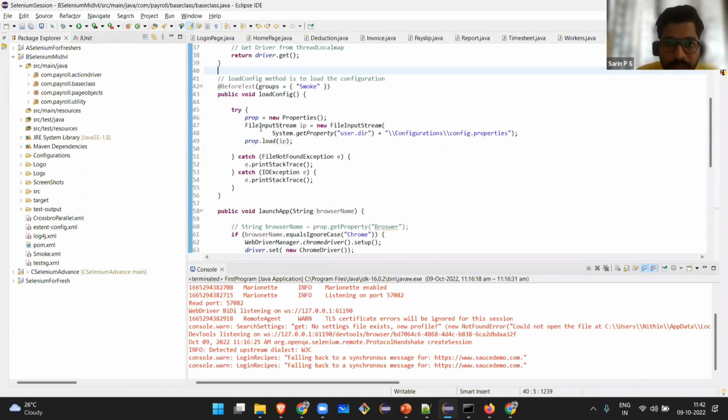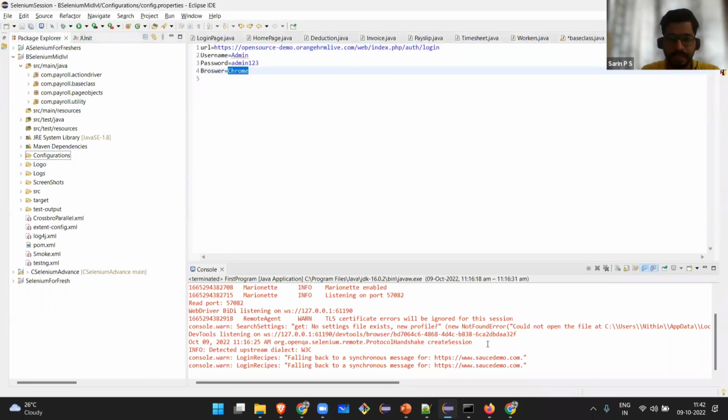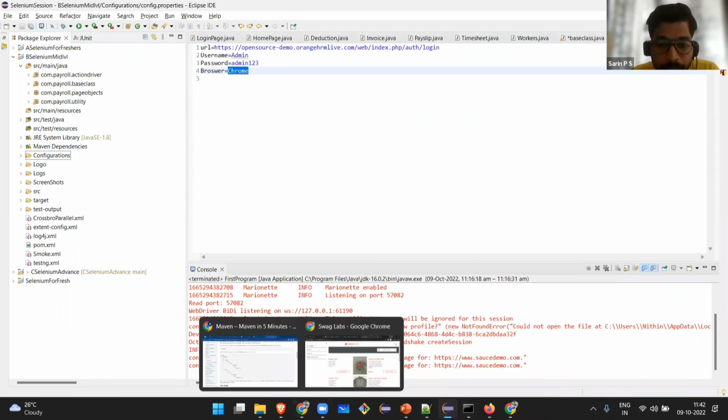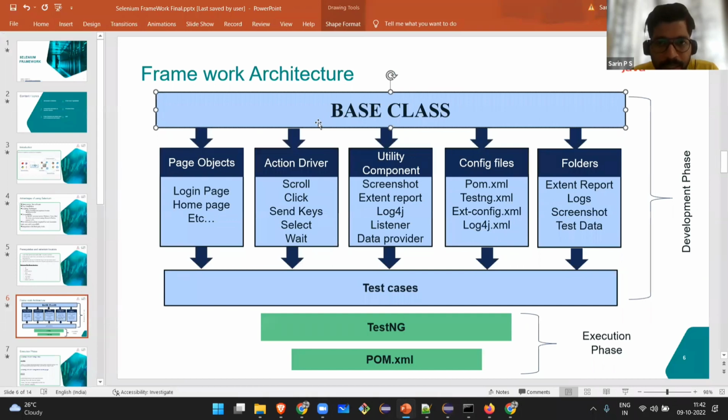And see, I have written a file property here for fetching config.properties. Where is that file? Inside configuration, config.properties. What is inside that config.properties? The URL, the admin name, password, the browser name, everything is inside this file, which is required for all the test cases. So things that are required in common for all the test cases are put under one place, that is the base class. All other test case classes will extend this base class. So these are the OOPS concepts that we are using here.